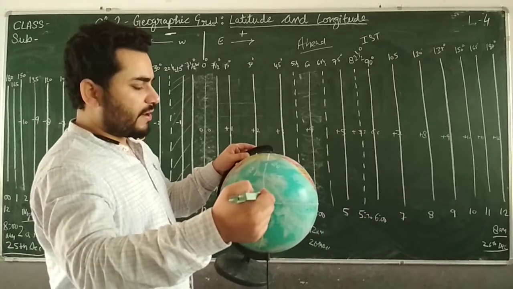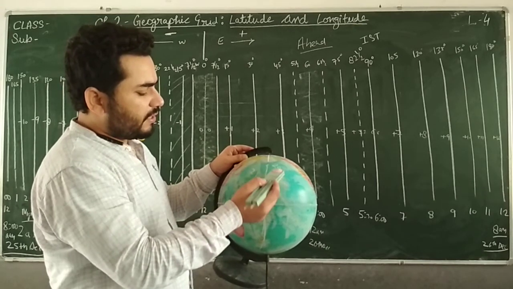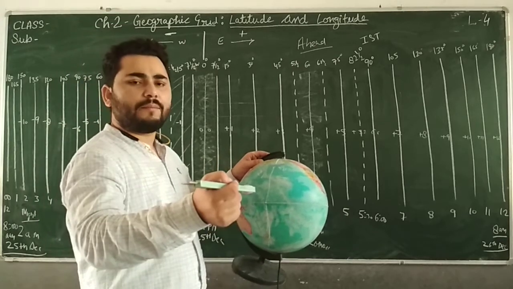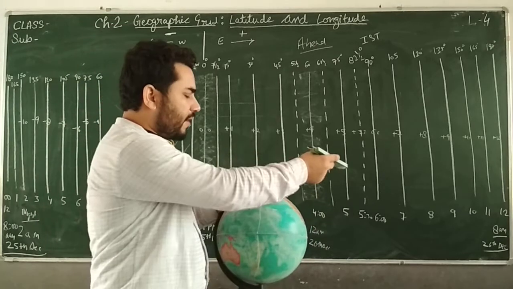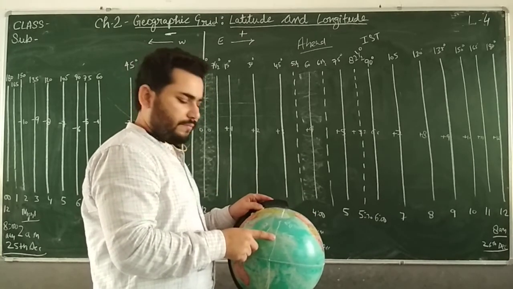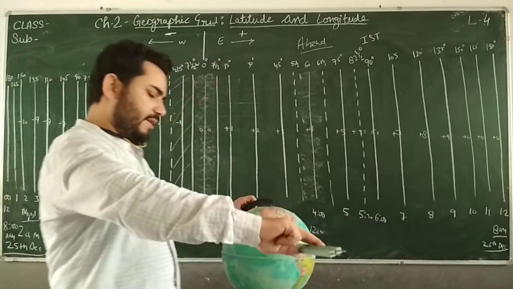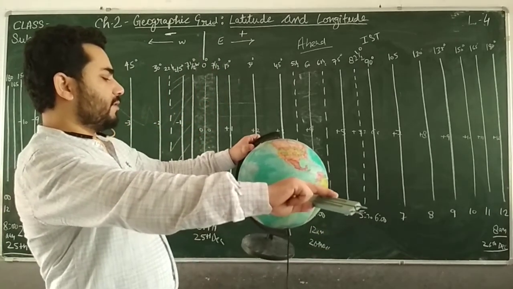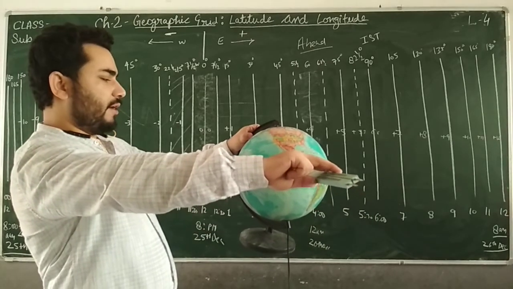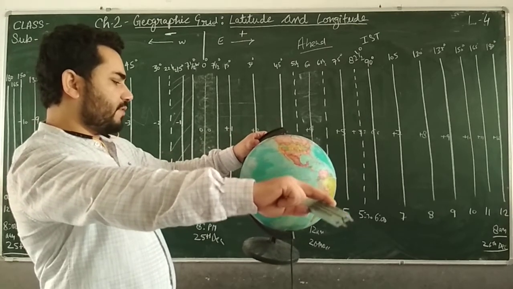As sun rays are falling like this, this entire region, whether in the western hemisphere or eastern hemisphere, will have the same time. So there they are having 8 a.m. here, 8 a.m. The sun is somewhere here and this place is going to be in front of the sun very soon, and now it is getting diffuse light, that is why it is morning time.